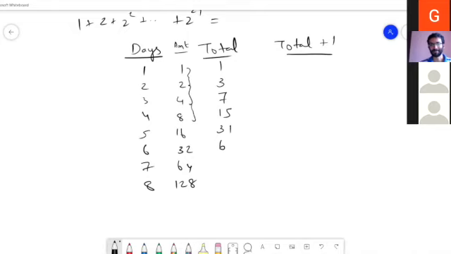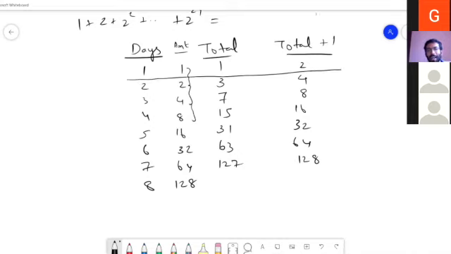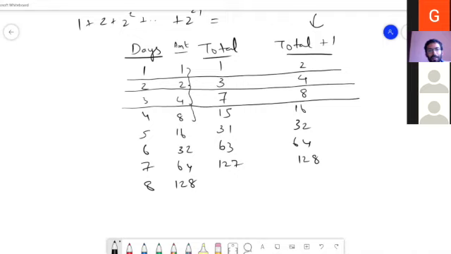So 2, 4, 8, 16, 32, 64, 128, 256, you get it. Yes, sir. If I add up 1. Yeah. Wonderful, wonderful. So we get 2, 4, 8, 16, 32, 64, 128. This is the total plus the total amount you get after so many days. Adding one to that. Okay. So now what is the pattern in this, the last column? Last column: 2 to the power of 1, 2 square, 2 cube, 2 to the power of 4.